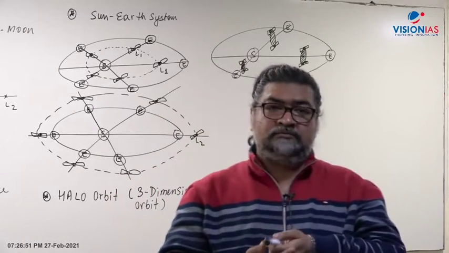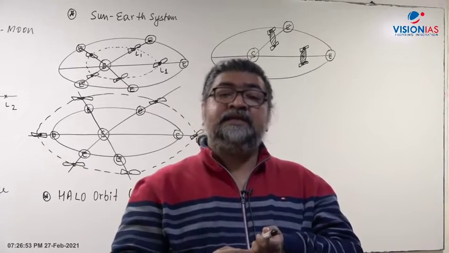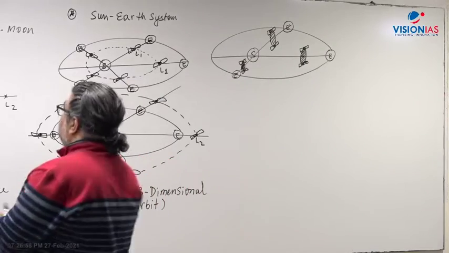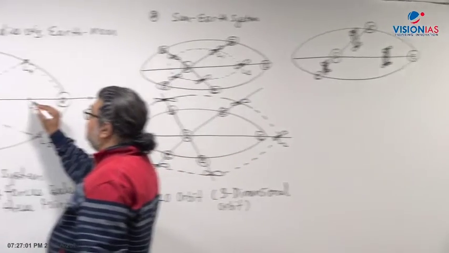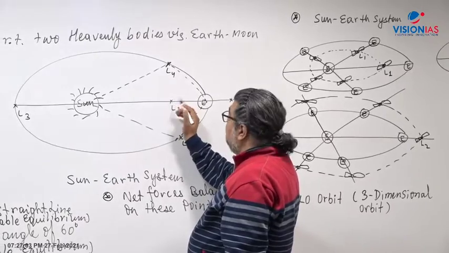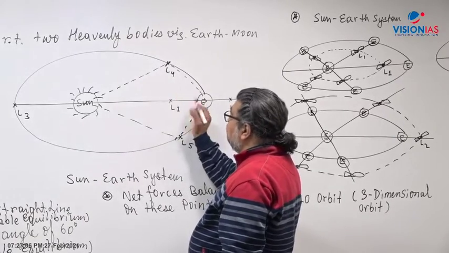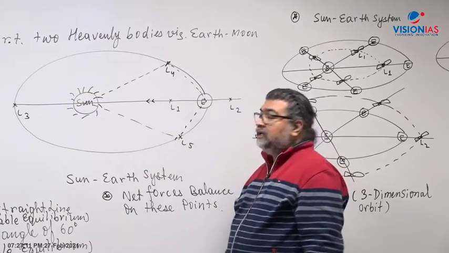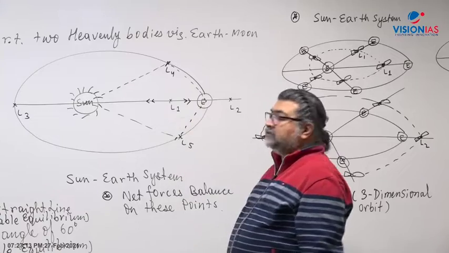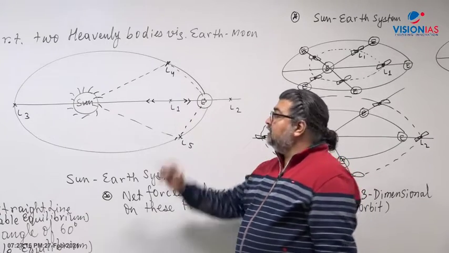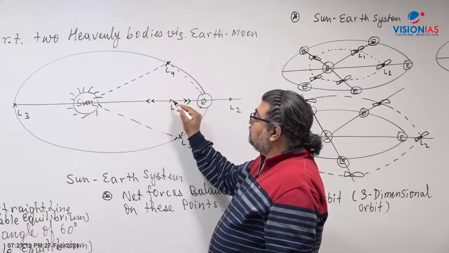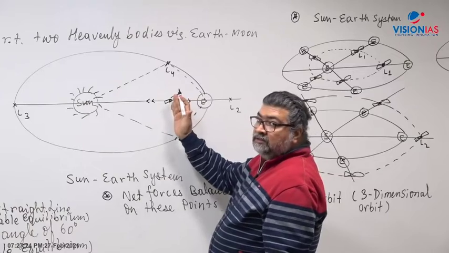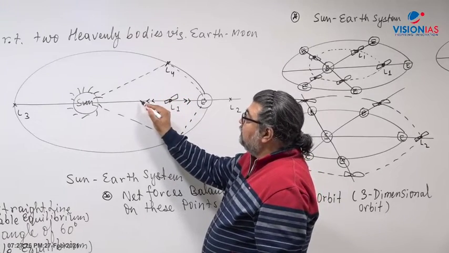Now Tushar Goyal is asking again what is a stable and unstable point. I'll explain here. If you place any object here, a satellite, and let's say it gets displaced left or right, what happens? There is a force of gravity because of the sun, and there is a force of gravity because of the Earth. Now let's say the L1 point: you place a satellite here, and let's say this satellite gets displaced to here.